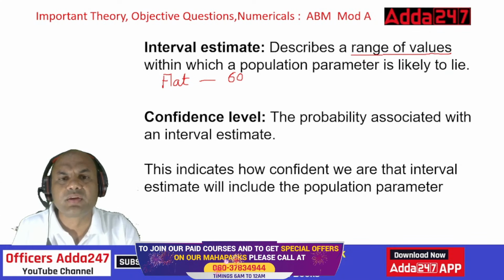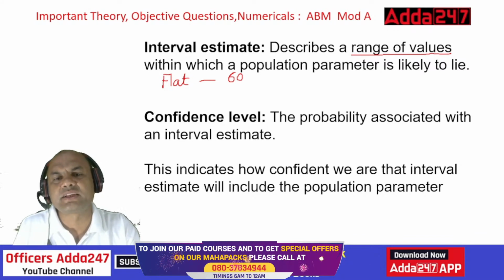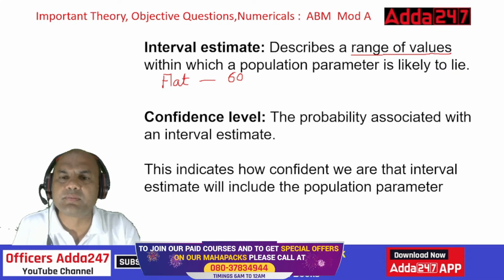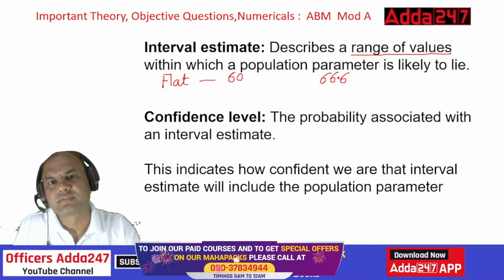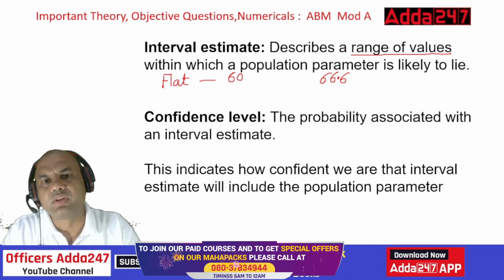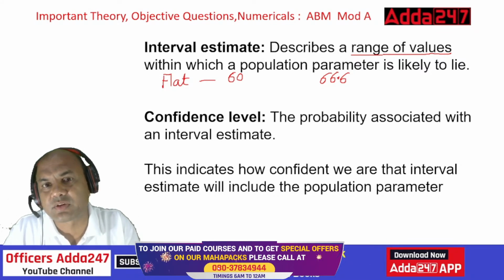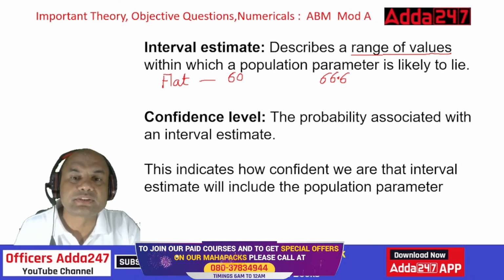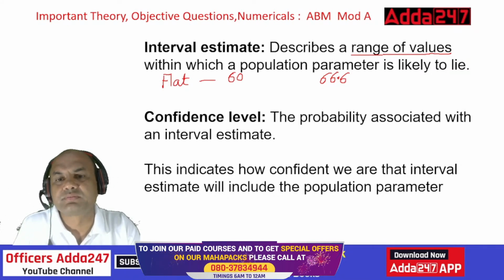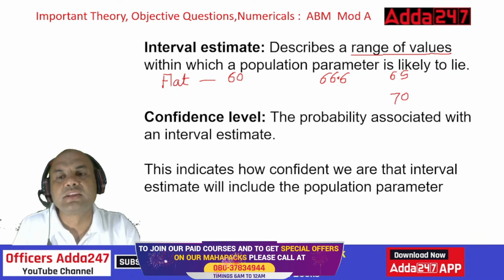After 1 year, can I definitely say it will be 66.6 lakhs? Have you seen anyone, when they give rough predictions or estimations, say that 66.6 lakhs will be the cost of this flat? What do you say? It will be around in the range of 65 to 70 lakhs. Isn't it? So this is known as interval estimate.